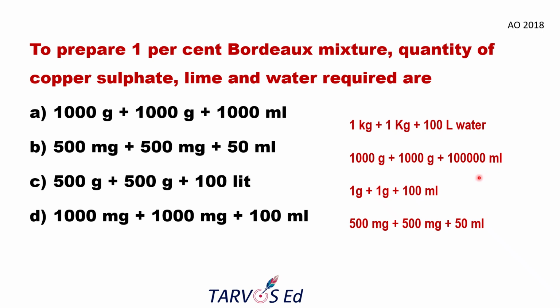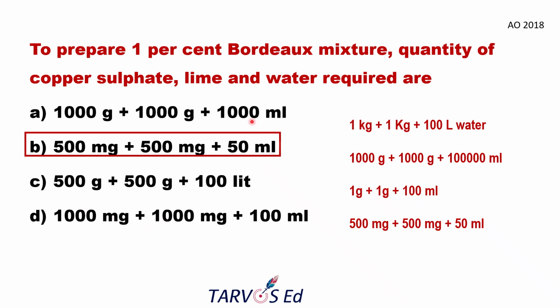When we reduce to 100 ml, three zeros will be eliminated. So 100 ml, here 1 gram, and here also 1 gram. When we divide into two halves, it is 500 milligram and again 500 milligram in 50 ml of water. So when we see the options, B will be the suitable one.